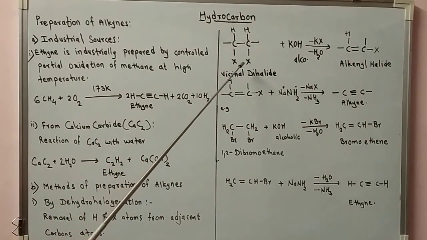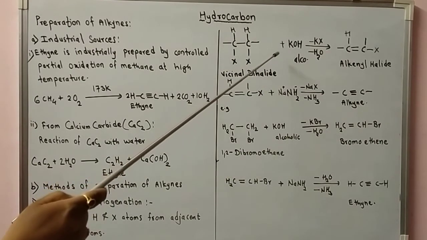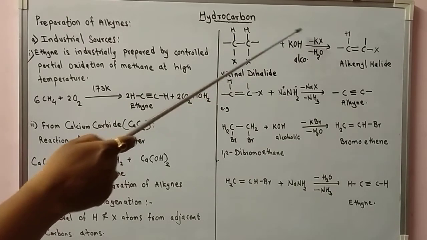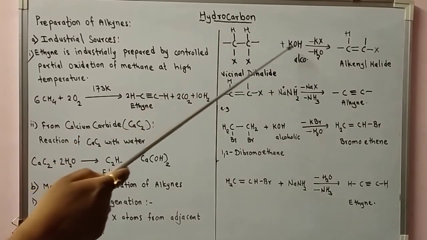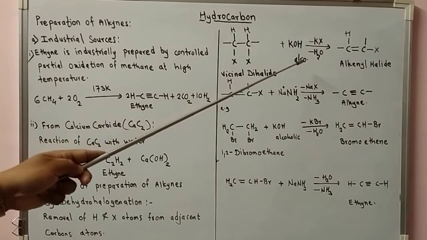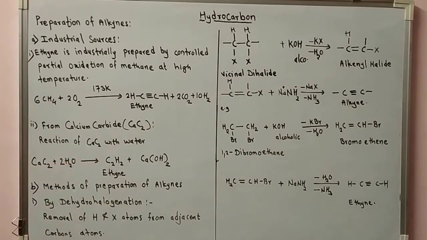That is, one halogen and a hydrogen atom are removed from the vicinal dihalide when it reacts with KOH. So the byproducts are potassium halide KX and H2O. So these are the byproducts, potassium halide KX and water, which is shown on this arrow with a minus sign as it is removed.